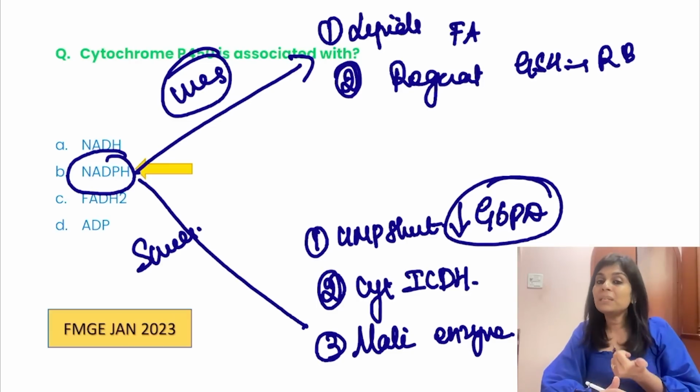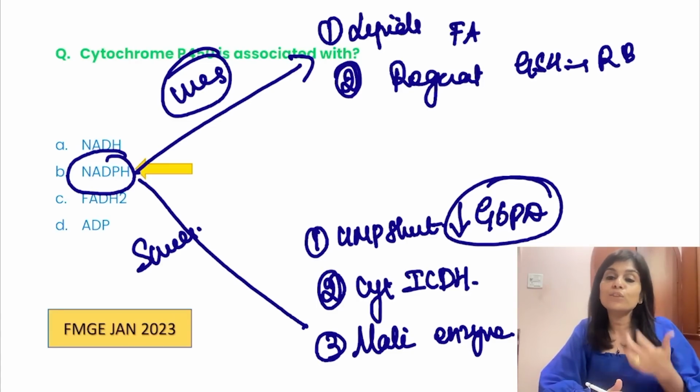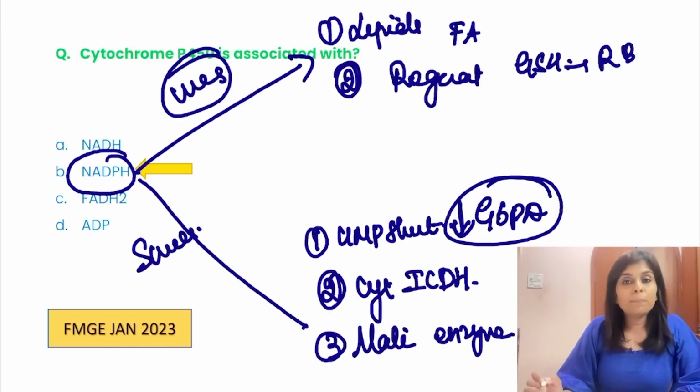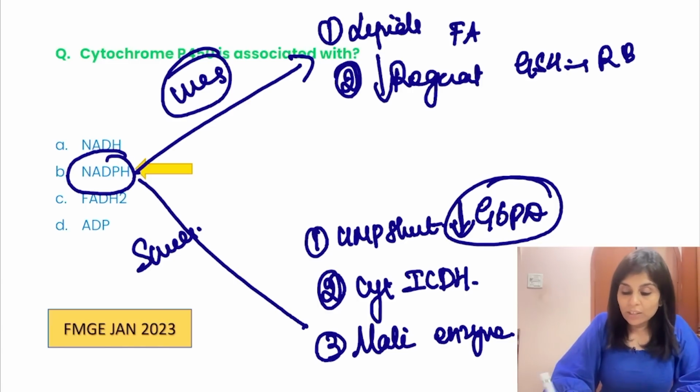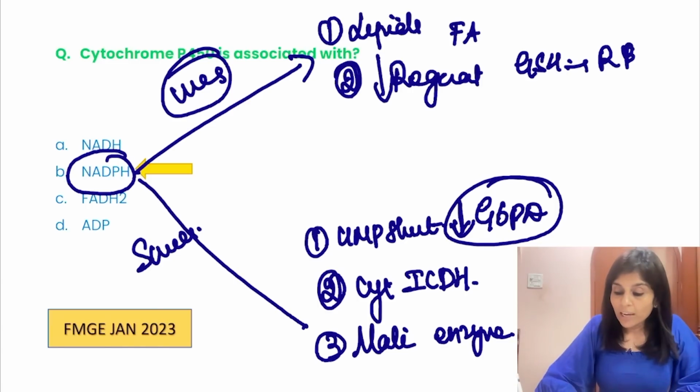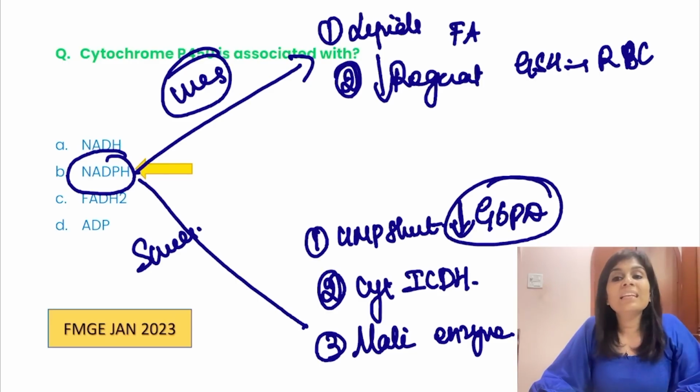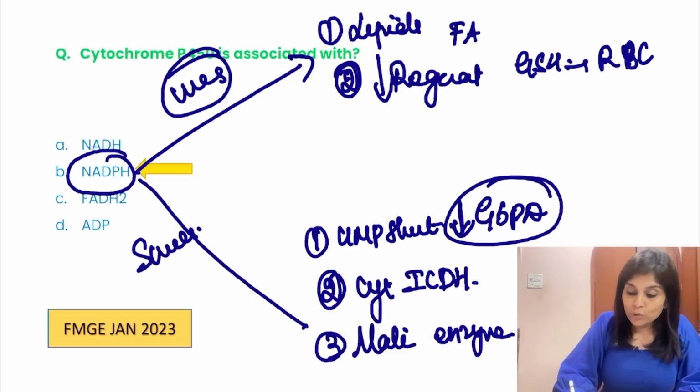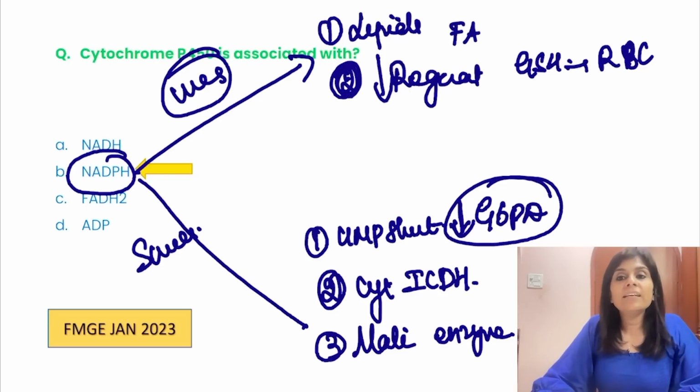In G6PD deficiency, glucose 6 phosphate dehydrogenase deficiency, there is no NADPH, no regeneration of glutathione. So RBCs are susceptible to lysis. They present as hemolytic anemia following an exposure to oxidative stress. So the second use of NADPH is regenerating glutathione in RBCs.